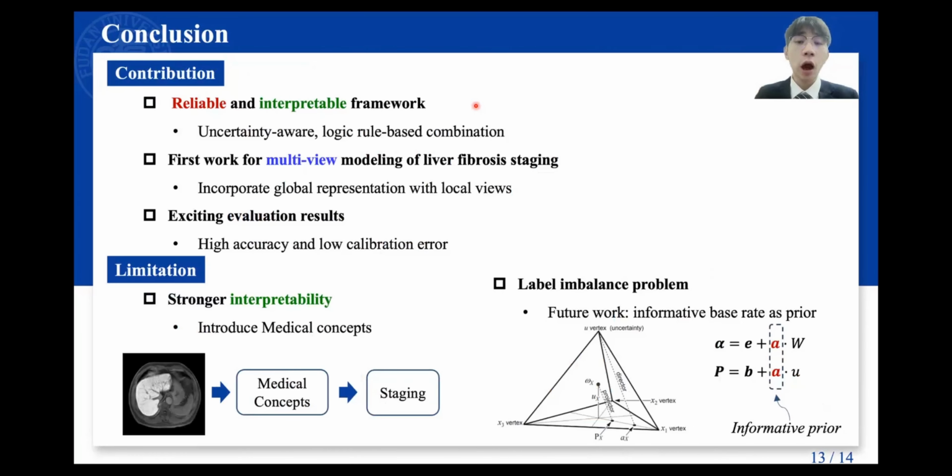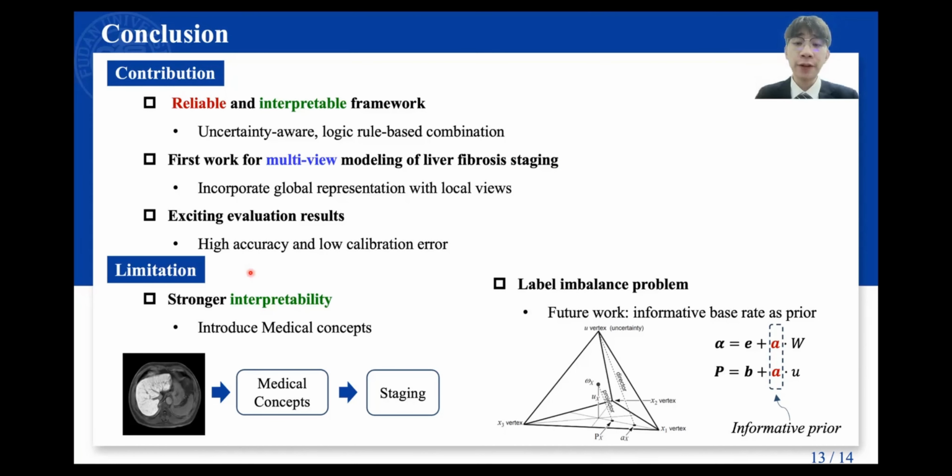In this work, our framework is reliable and interpretable based on uncertainty awareness and logical-based combination. We are the first to formulate liver fibrosis staging as a multi-view learning problem and incorporate local and global views together to extract complementary information. And we achieve exciting results in both staging cirrhosis and substantial fibrosis.